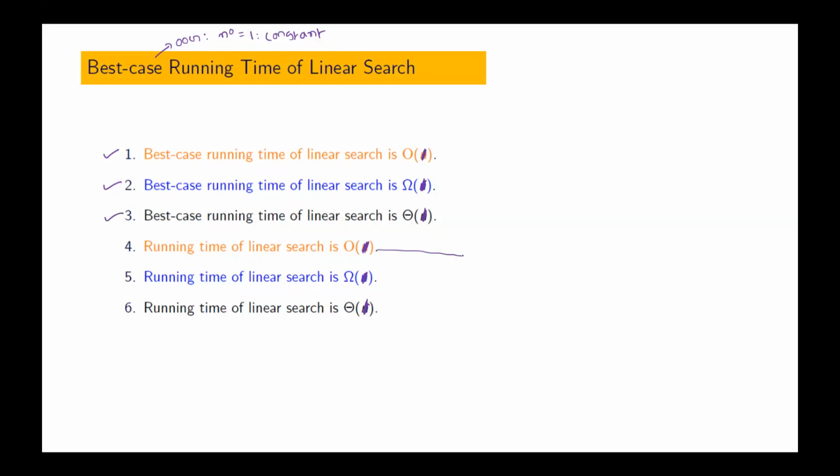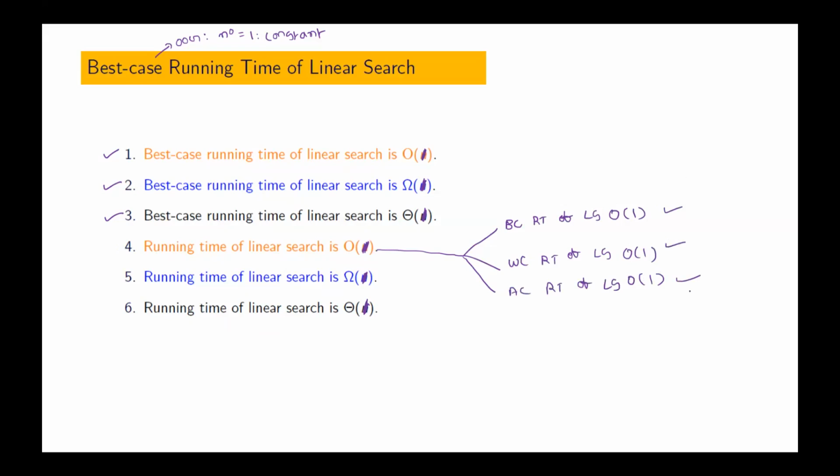This becomes true when all our conditions hold. Best case running time of linear search is big O of 1. Worst case running time of linear search is big O of 1. Average case running time of linear search is big O of 1. If all are true, then we can say this statement is true.